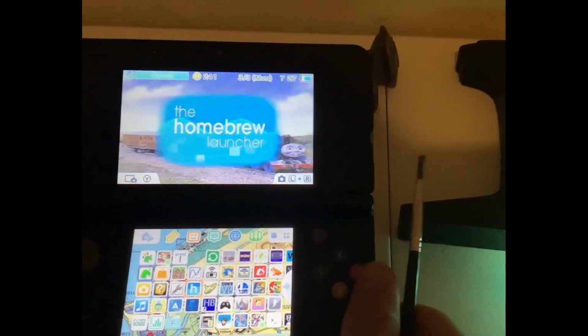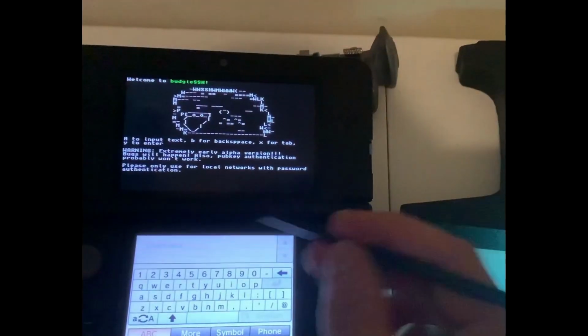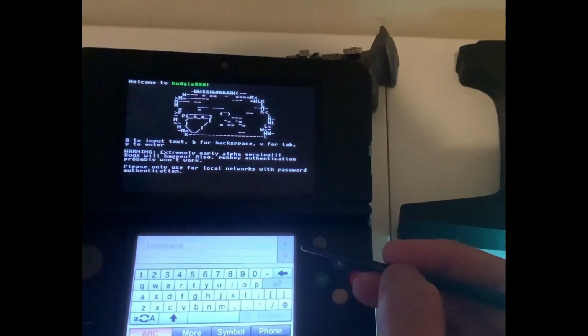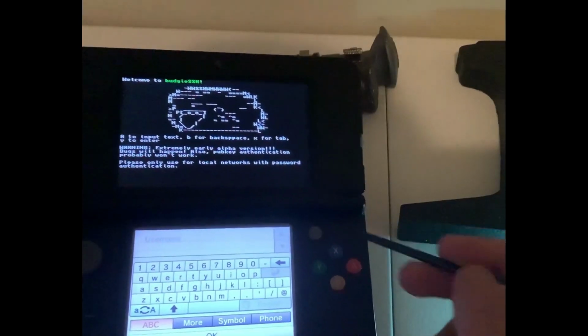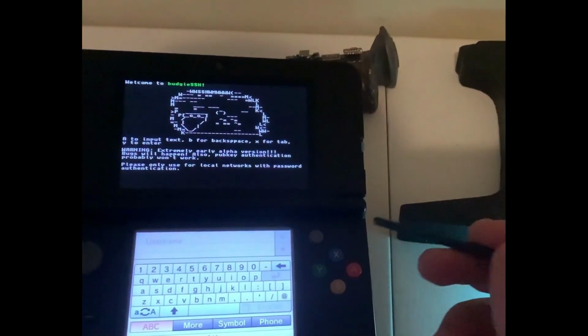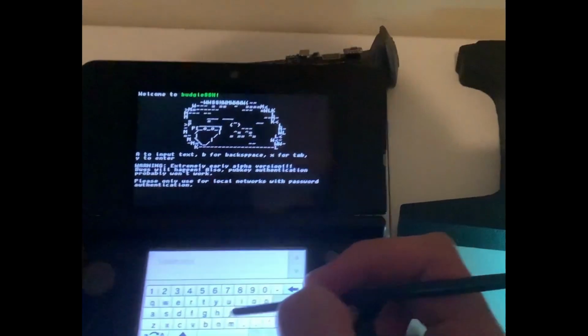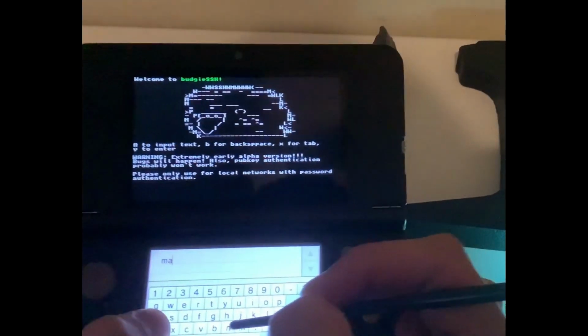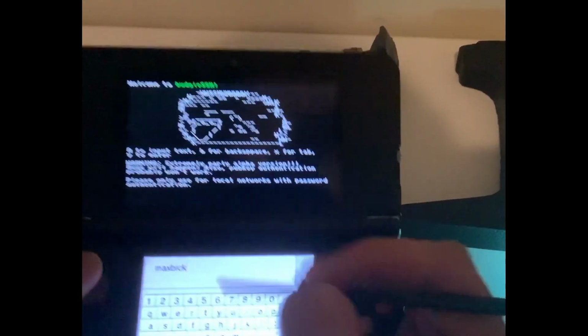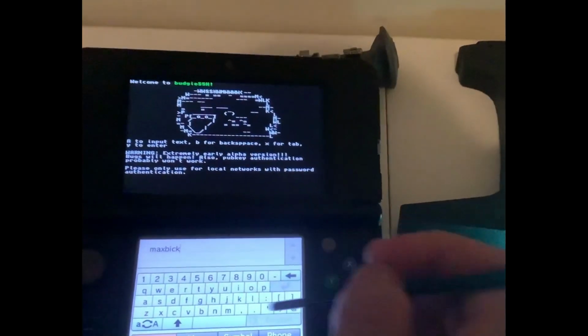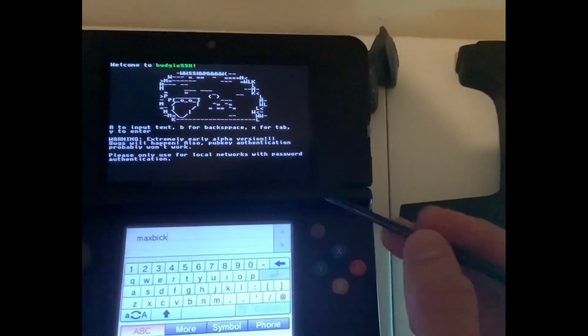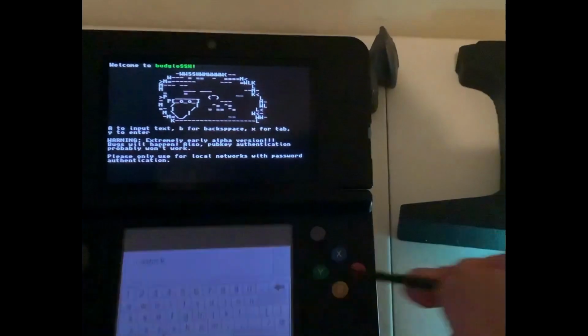Hello everyone, today I will be showing my SSH client for the 3DS called budgieSSH. If you don't know what SSH is, it's basically a way to access your computer's command line with a network connection. So right here we put in our username, which is maxbic, not maxbrick, because my computer's R key didn't want to work when I made the user.